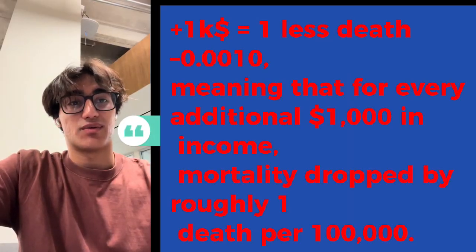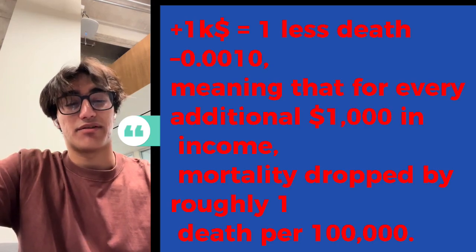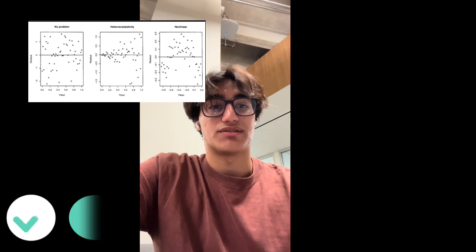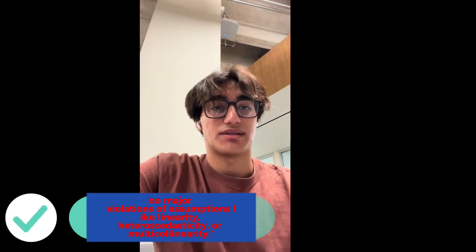Our regression results were highly consistent with our hypothesis. Median household income had a statistically significant coefficient of about negative 0.0010, meaning that for every additional $1,000 in income, mortality dropped by roughly 1 death per 100,000. Unemployment in 2021 had a positive coefficient of 4.19, suggesting that a 1 percentage point increase in unemployment was associated with about 4 additional deaths per 100,000. The model explained 44% of the variation in mortality across California counties, a strong result for a model with only 2 predictors. A residuals versus fitted plot and VIF checks showed no major violations of assumptions like linearity, heteroscedasticity, or multicollinearity.